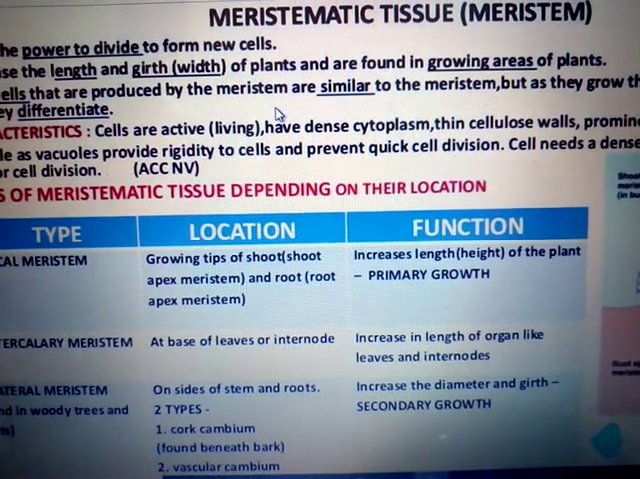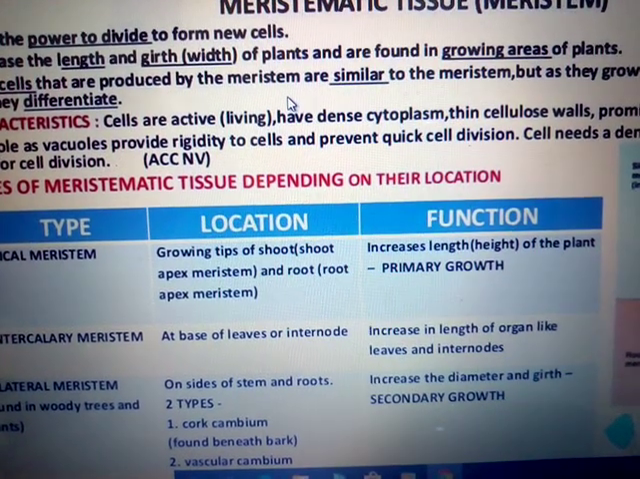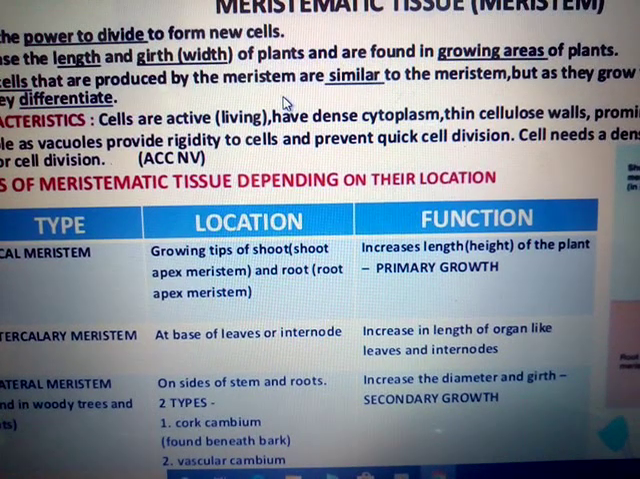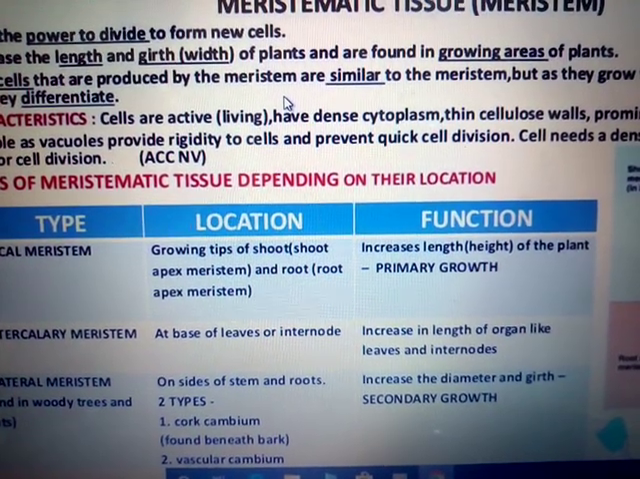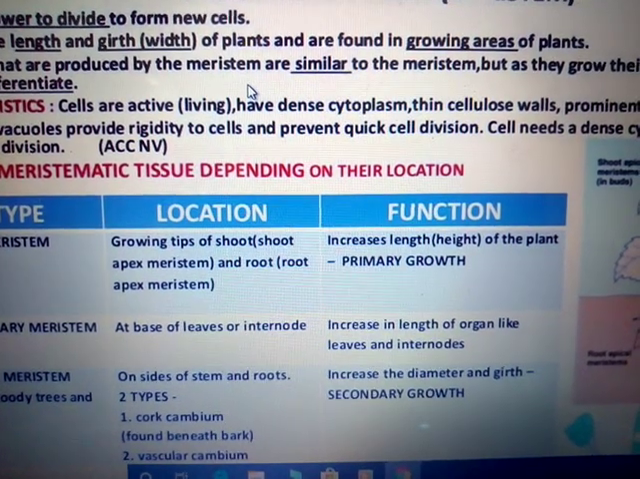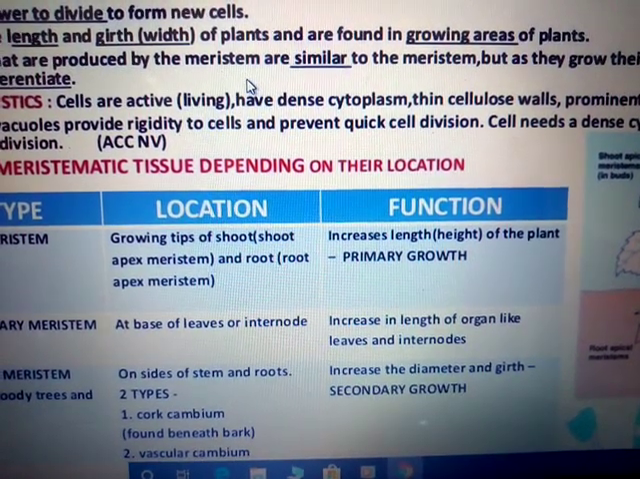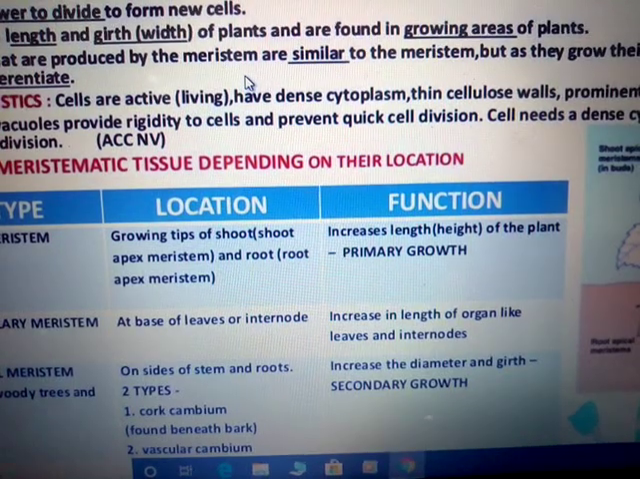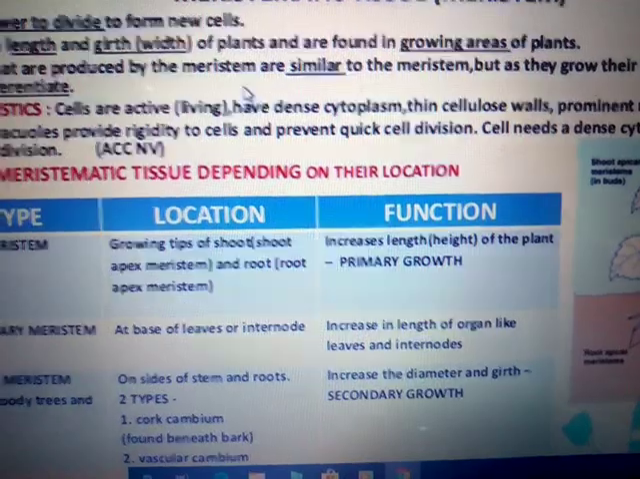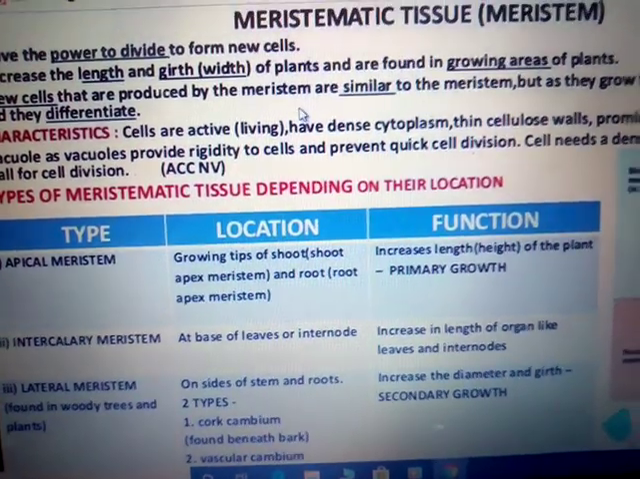Now, what are the characteristic features of this meristematic tissue? They are living, that's why they divide. They have dense cytoplasm and thin cellulose cell wall, because the cell wall is made of cellulose. They have a prominent nucleus and they are quick dividing in nature. The cells need a dense cytoplasm and a soft cell wall for cell division. So the division of the cells takes place in the meristematic region.